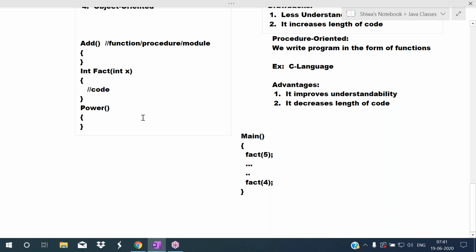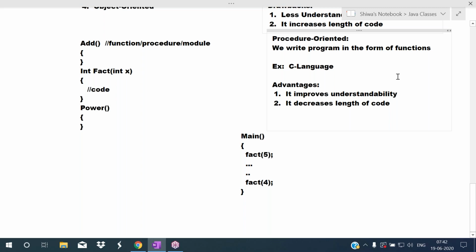So this is procedure oriented style. Then what are the advantages if you write in the form of functions? First advantage is it improves understandability. Here we are not viewing the entire code at a time. We are not viewing all lines at a time. We are splitting that in the form of parts. Now this is one part, this is one part, this is one part. So we can understand each part easily. So the collection of those parts is becoming the program here. So it improves the understandability.